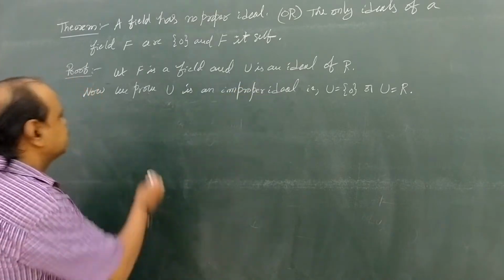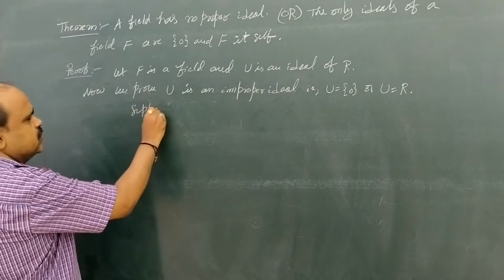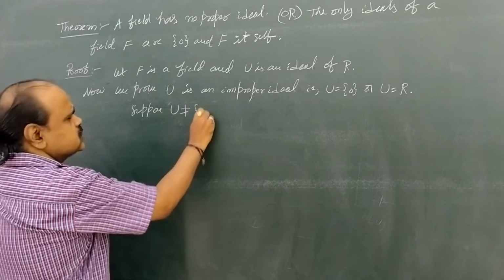Now come to the proof. Suppose U is not equal to {0}.